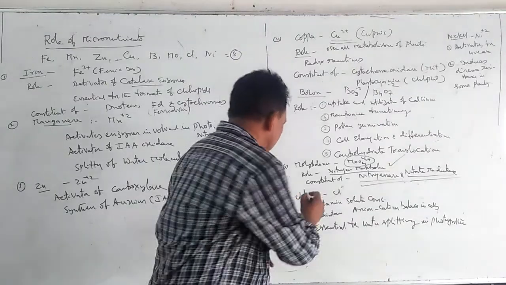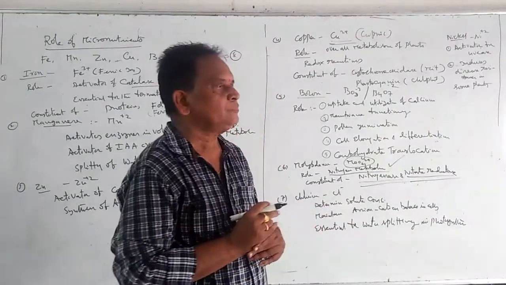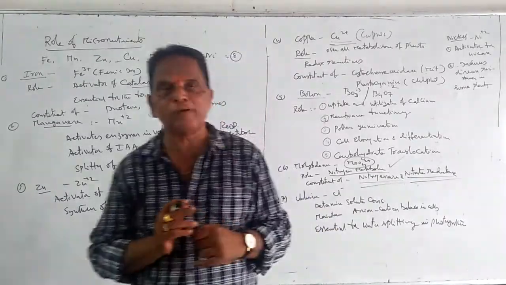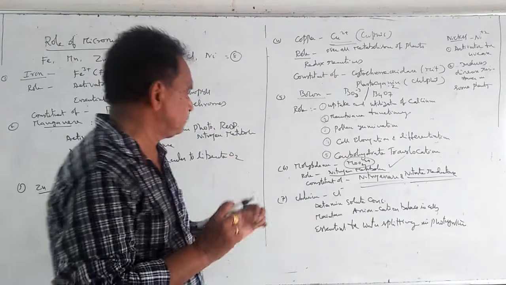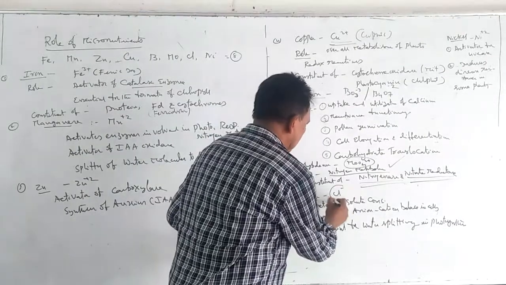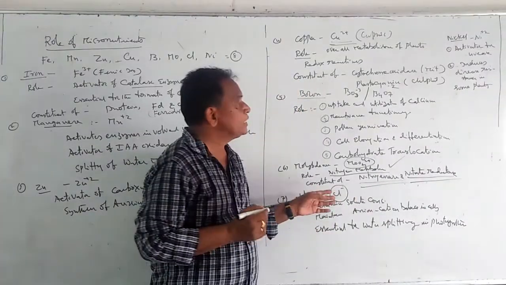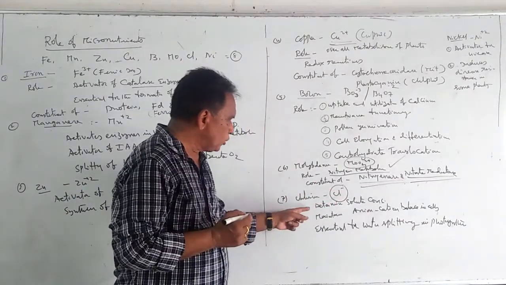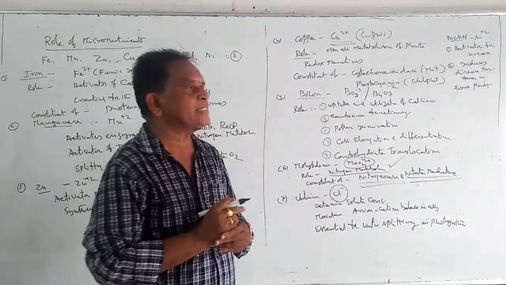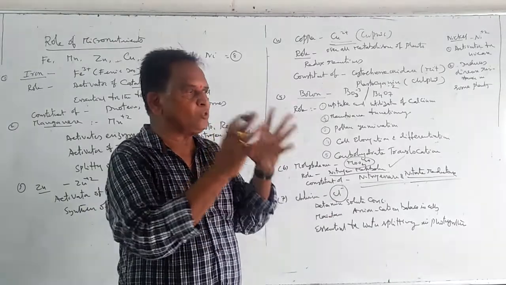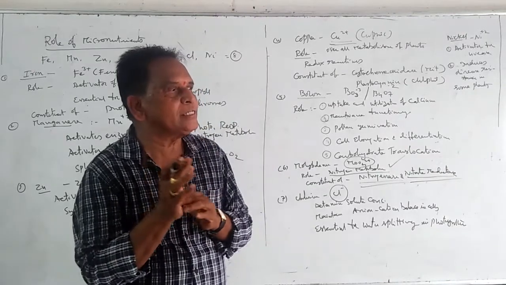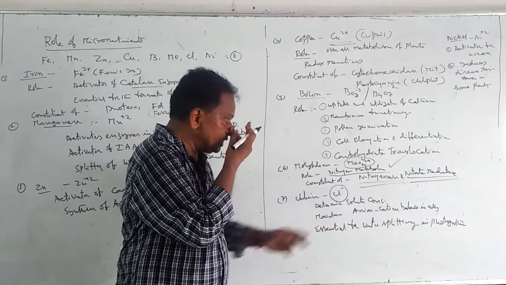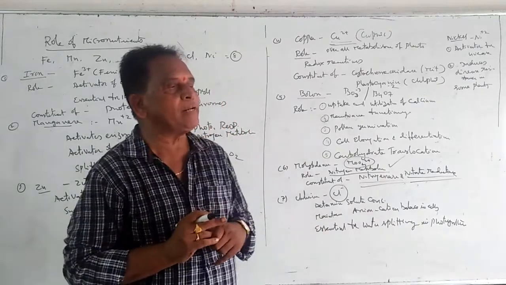And coming to this element called chlorine. Chlorine is absorbed from the soil in the form of chloride anion, Cl minus. These chloride anions are absorbed by the roots. The role of chlorine is it determines solute concentration. Plant cells have solutes. The solute concentration is determined by the chloride anion. And it also maintains anion cation balance in plant cells.